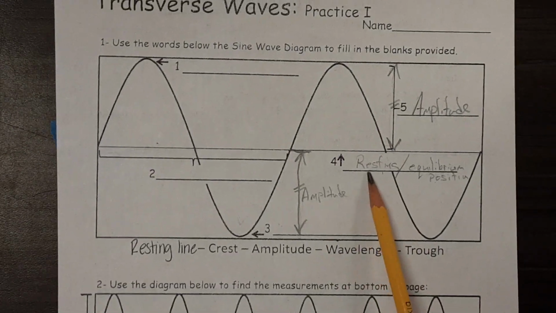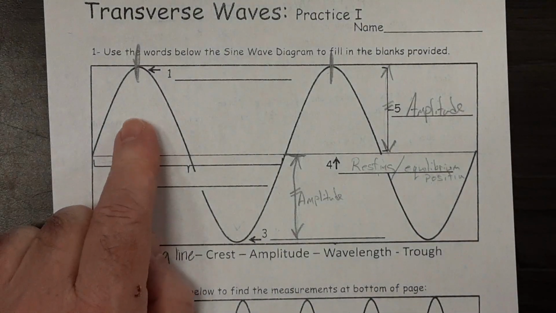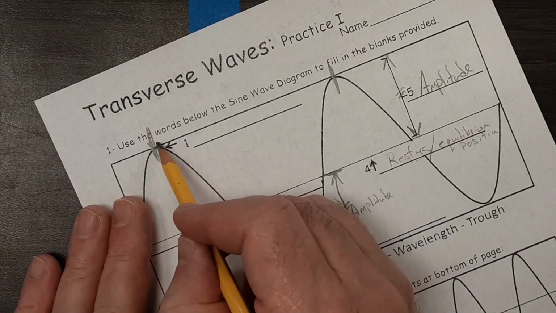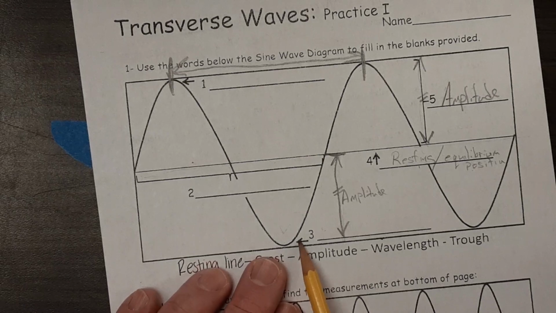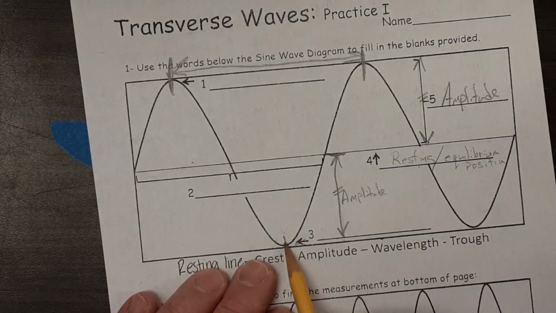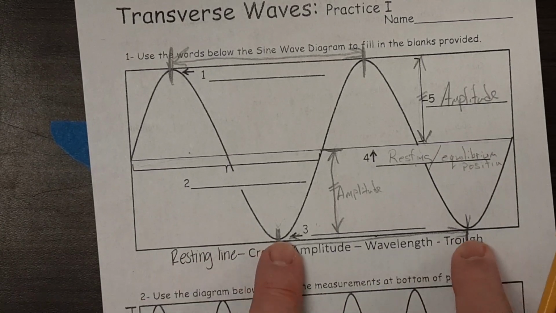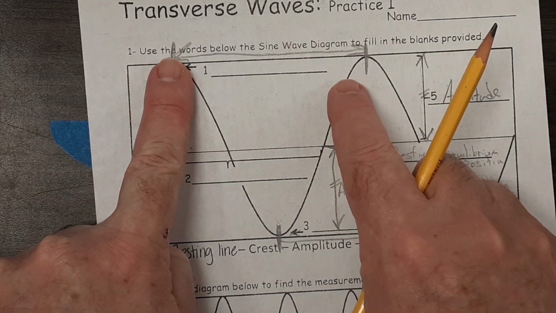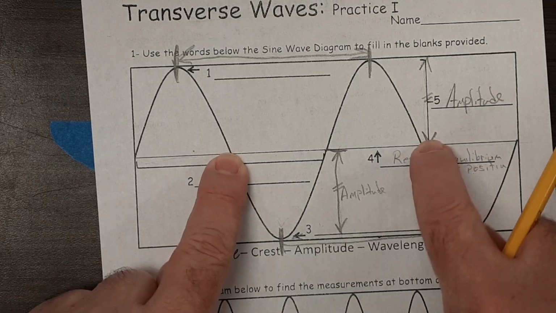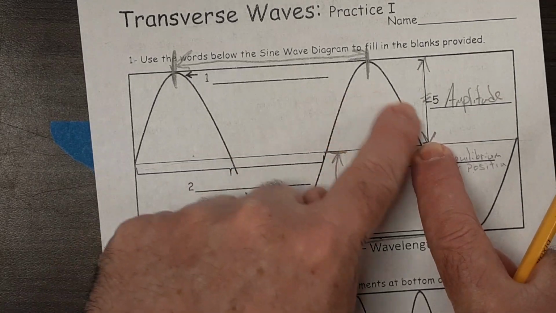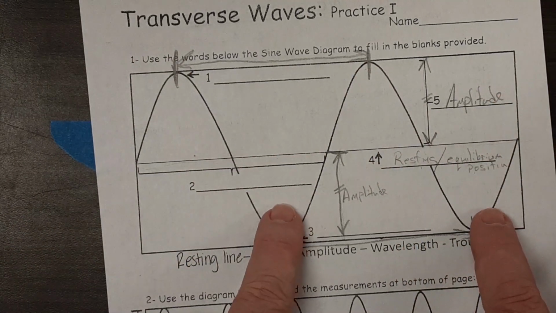And so we can measure from here to here. You know what? I need a colorful pencil for this. So there is one wavelength. From this trough to this trough is also one wavelength. So this distance and this distance are the same. What if we started at this resting position and went through one trough and one crest? So from here to here is the same as from here to here, and the same as from here to here. So the wavelength is the same.